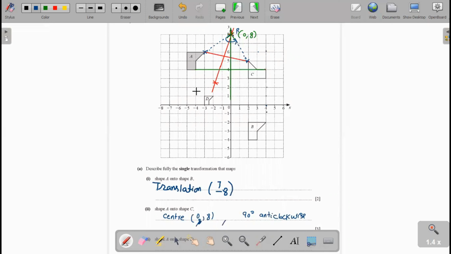Now to find the center of enlargement, we join the object point to image point, and where these lines meet, that is the center of enlargement. Okay, now I join these lines. Suppose I take it in red color. This is the object point, and this is the image point. I join it.